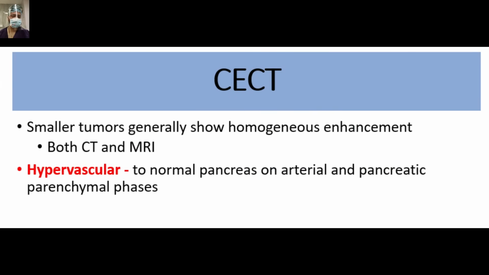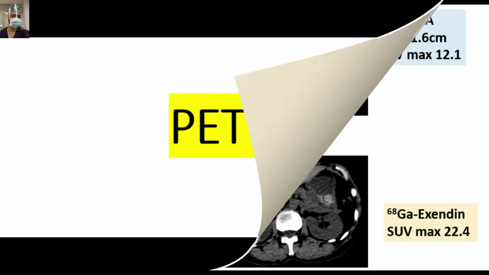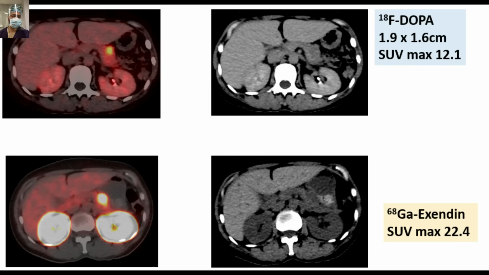So hypervascular to the normal pancreas in arterial and pancreatic parenchymal phase. This is highly suspicious for a neuroendocrine tumor. This patient was planned for the PET scan. So as I said, the DOTA scan, the DOPA scan, DOTATATE, DOTANOC, they are specific for the pancreatic neuroendocrine tumors. And the latest addition is the 68 gallium exendin scan.